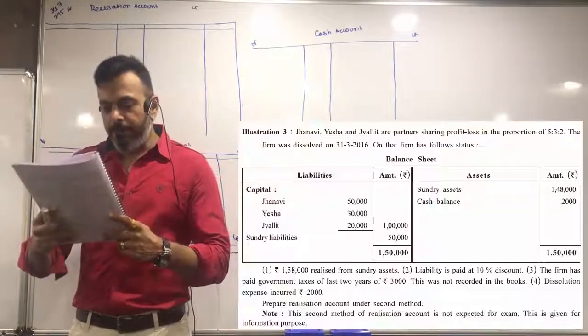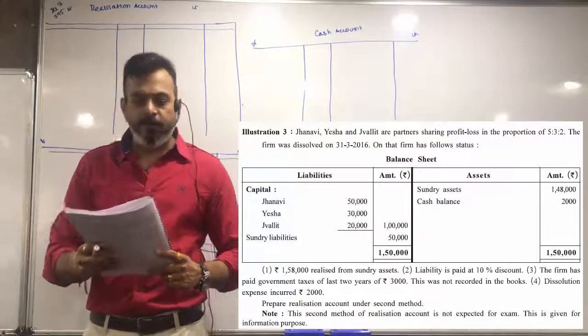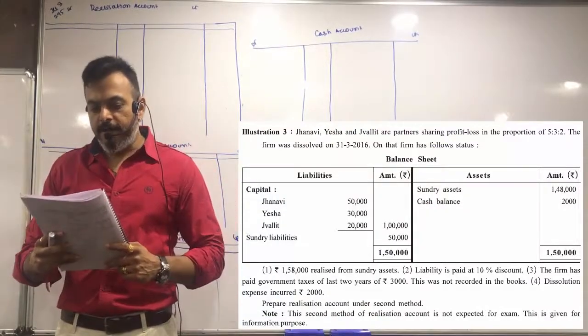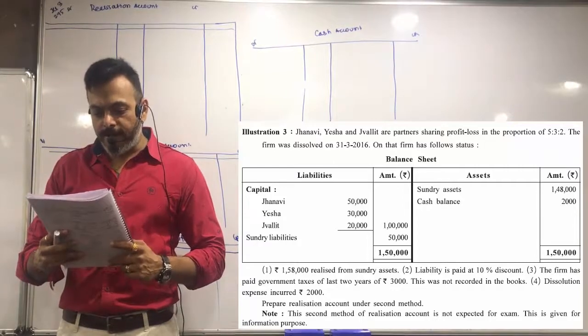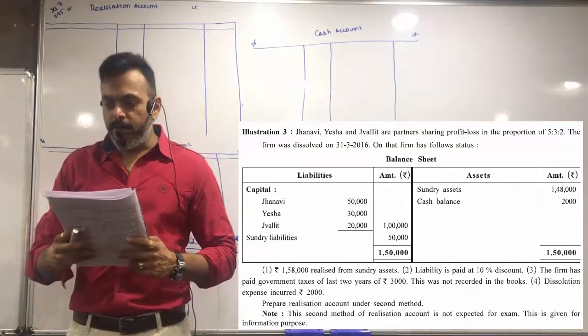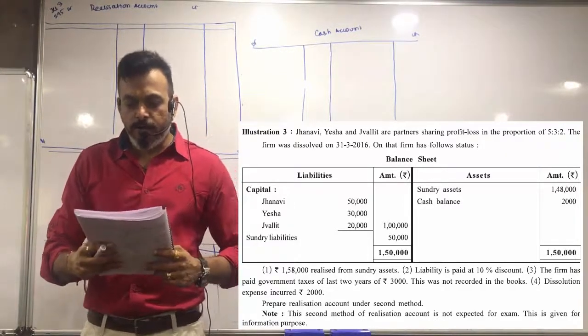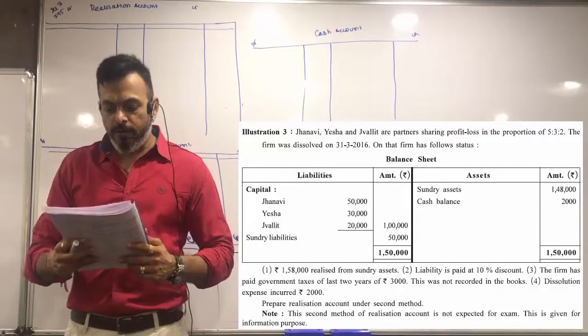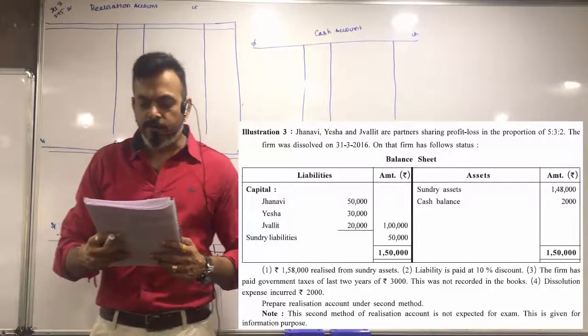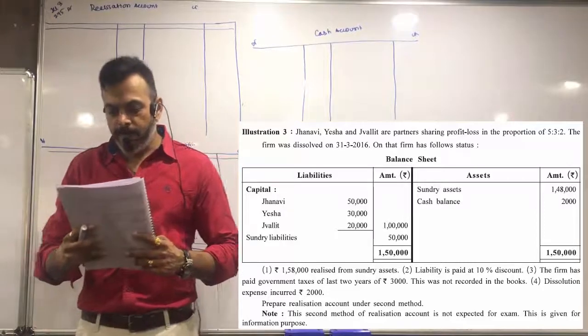Page number 295. Illustration 3. Janvi, Yesha and Jwalit are partners sharing profit and loss in the ratio of 5:3:2. The firm was dissolved on 31/3/2016.